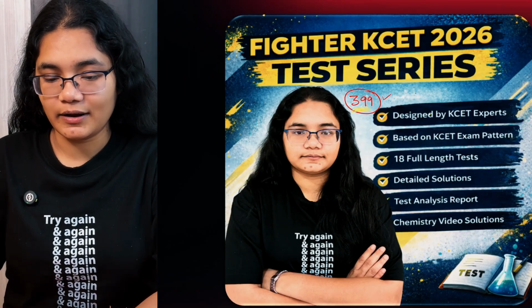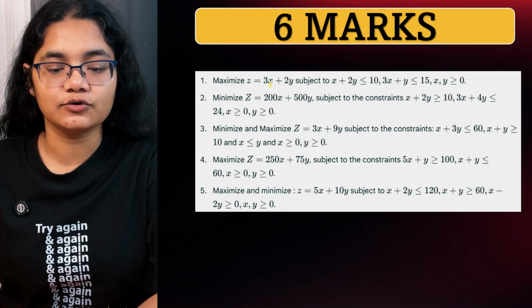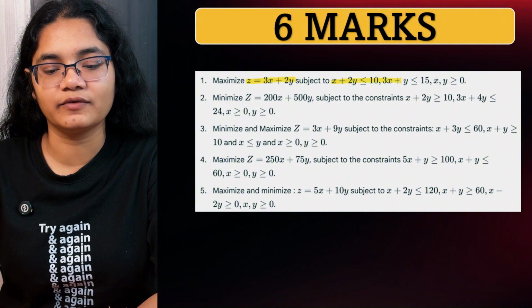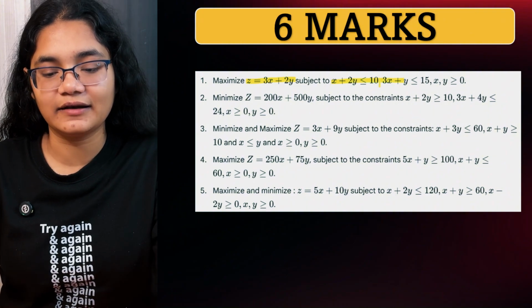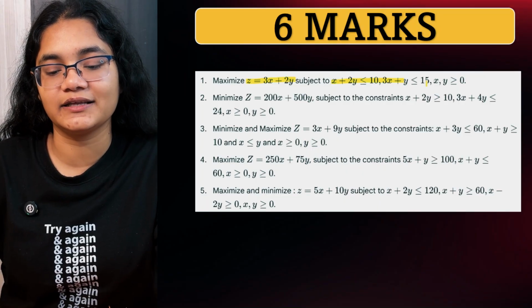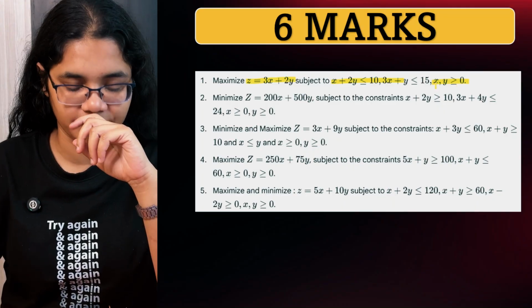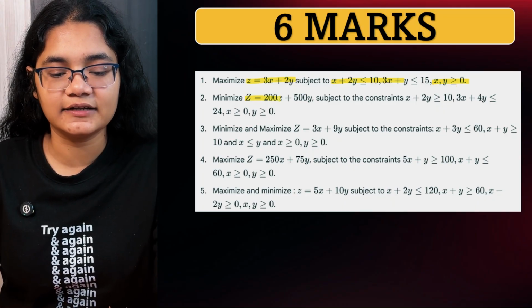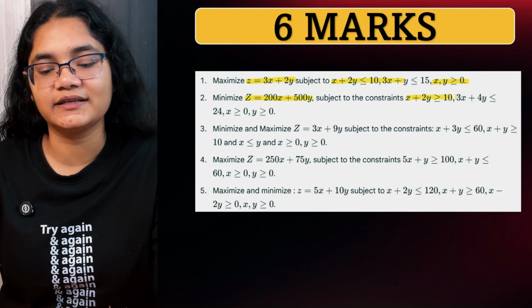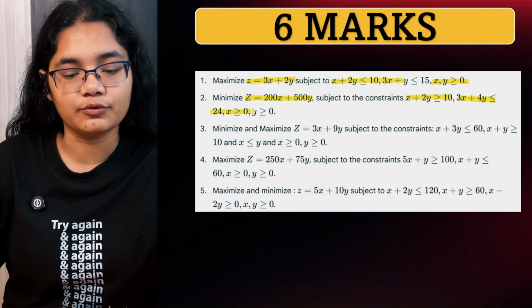Now let's talk about the 6-marker questions that you will get here. Maximize z equal to 3x plus 2y subject to x plus 2y less than or equal to 10 and 3x plus y less than or equal to 15, x and y greater than or equal to 0. Next, minimize z equal to 200x plus 500y subject to constraints x plus 2y greater than or equal to 10, 3x plus 4y less than or equal to 24.